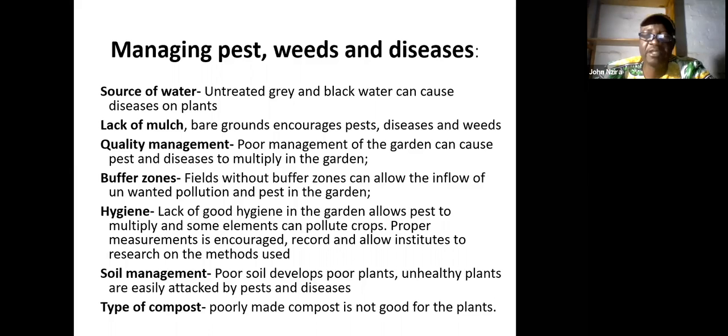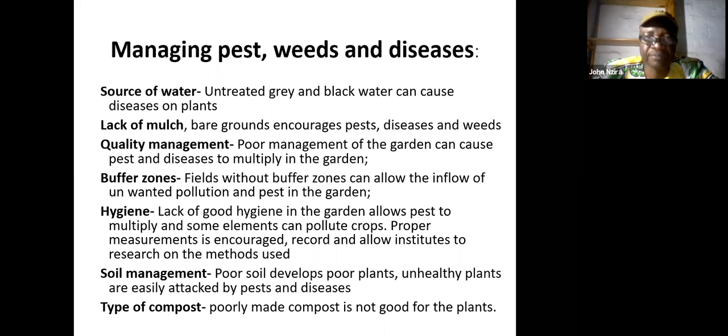Quality management: poor management of the garden can cause pests and disease to multiply. When you talk of management, it's knowing when to plant a certain crop. There is no littering. There is just general tidiness in the garden. It helps a lot to control pests in the farm.